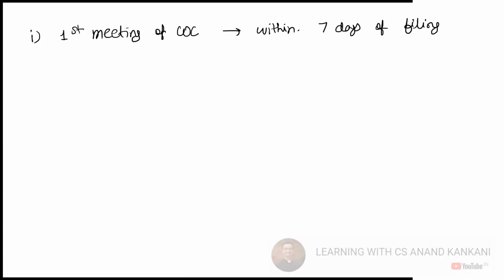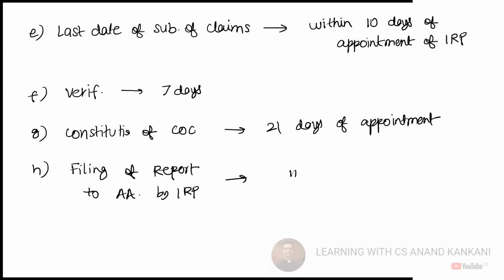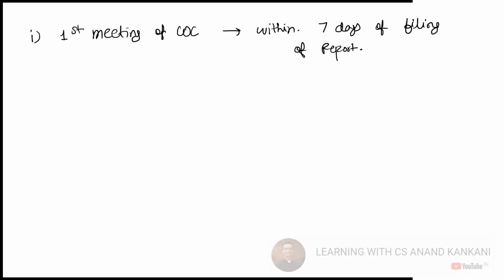Thereafter, we'll have the first meeting of COC. So the first meeting of COC should take place within 7 days of the filing of the report. This report, which has been filed to the NCLT, within the next 7 days, the meeting should be done.